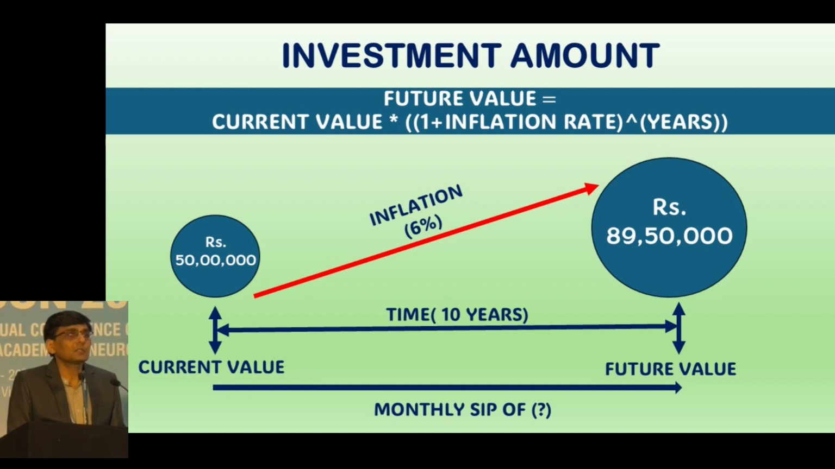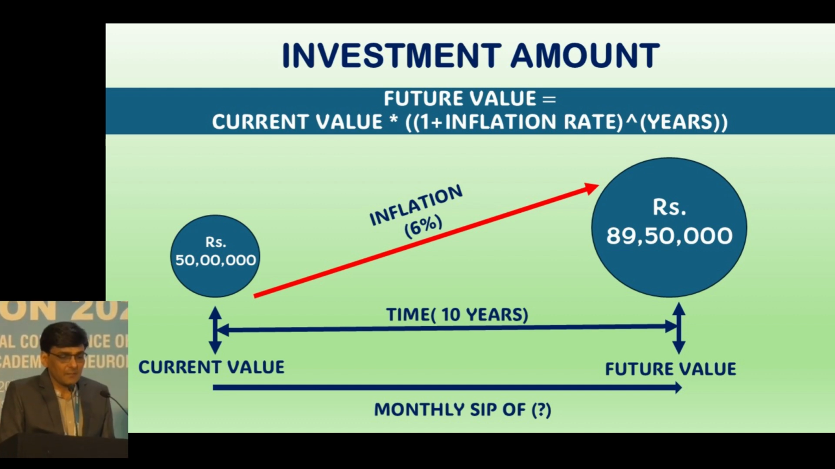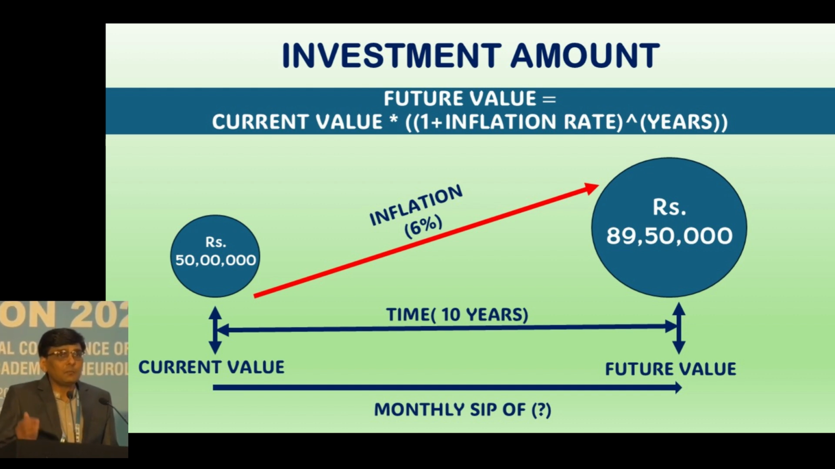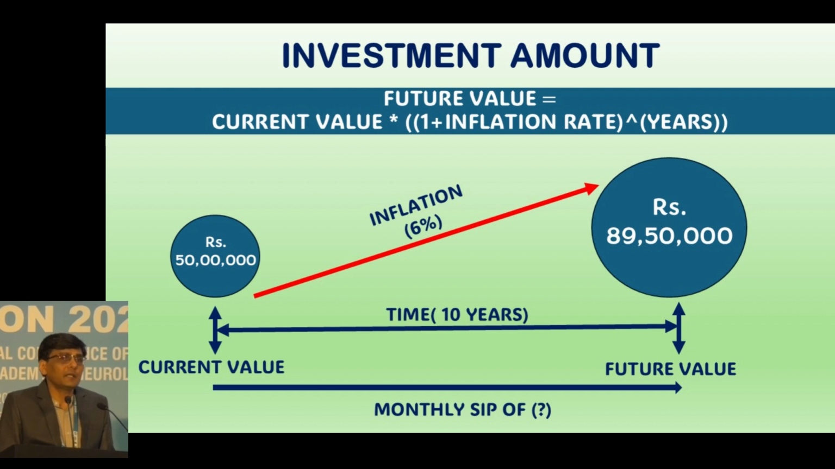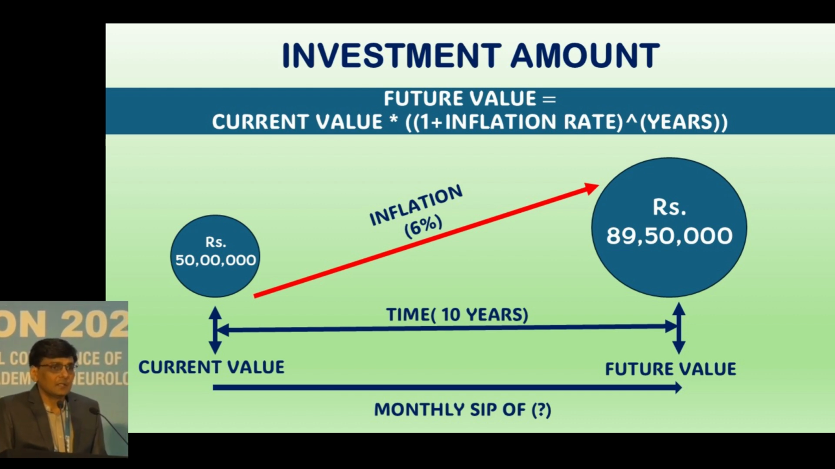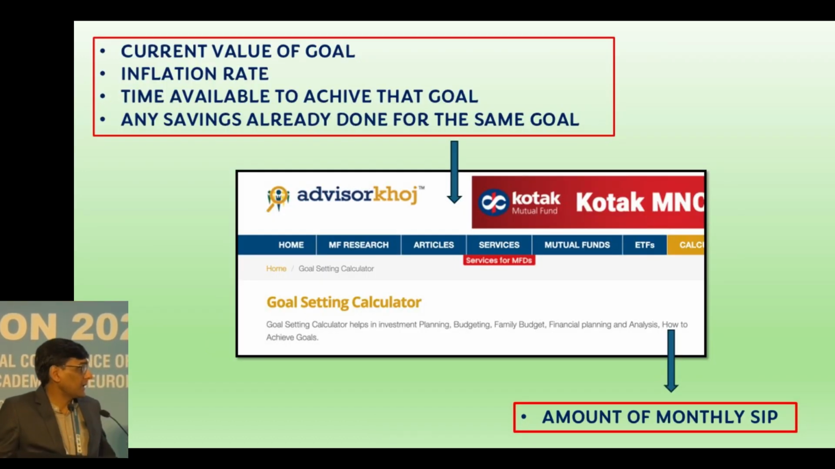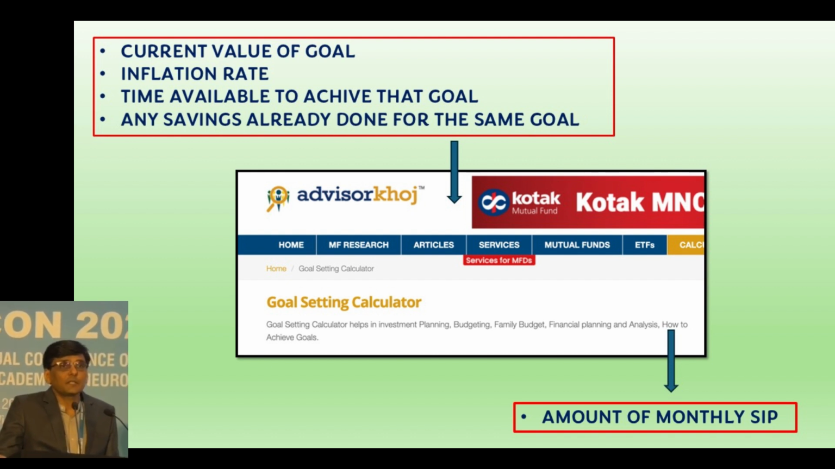In the future, because of inflation, the rates will increase. So I need to calculate how much monthly investment I should do every month in SIP form to accumulate that 89 lakh 50,000 in those 10 years. For this we can take help of online calculators. There are many online calculators. I have shown one example, the Advisorkhoj goal setting calculator.